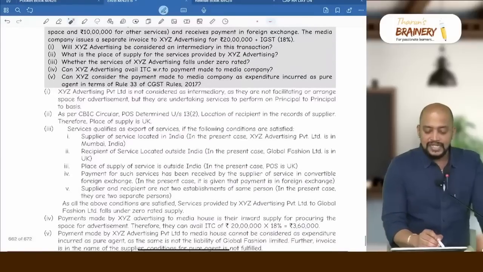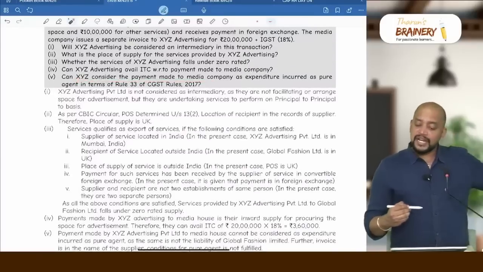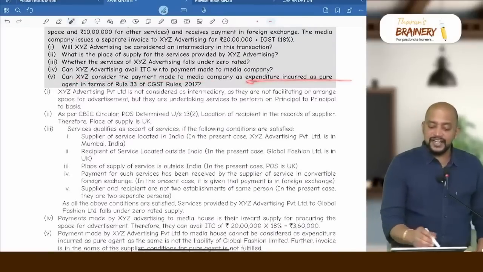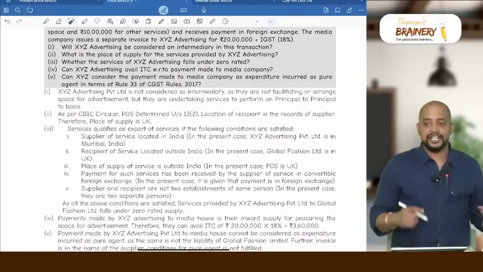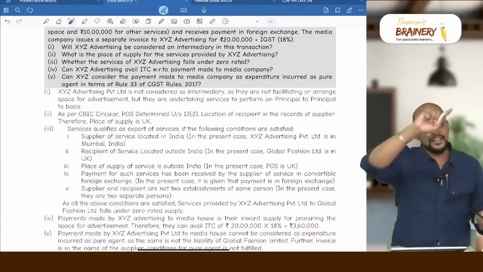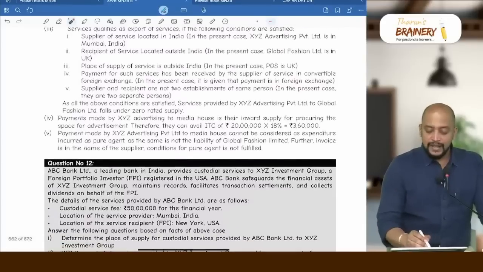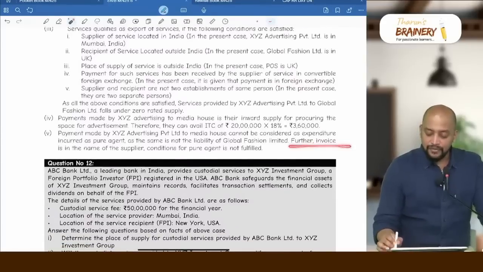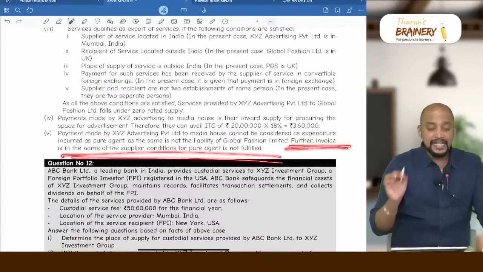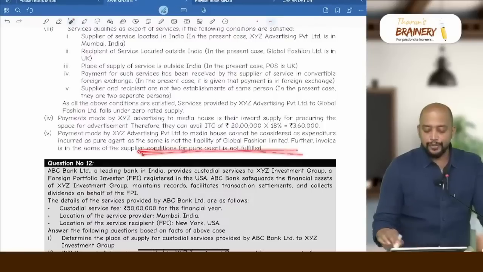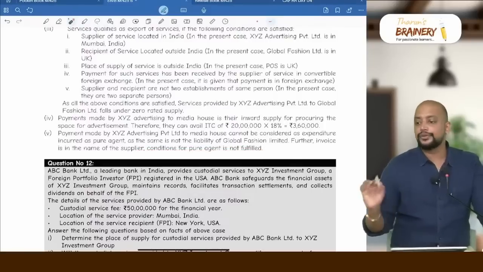Then can XYZ consider the payment made to media company as expenditure incurred as a pure agent in terms of Rule 33? So we are connecting place of supply with value of supply. No, cannot be considered. Why? Because invoice is in the name of the supplier and conditions for pure agent is not fulfilled due to that reason.